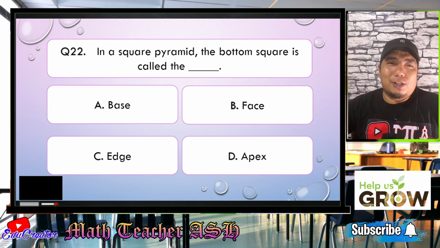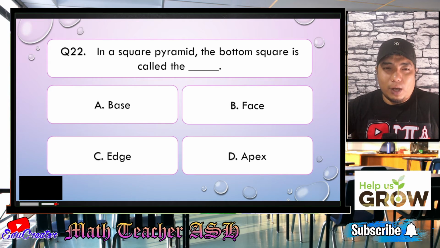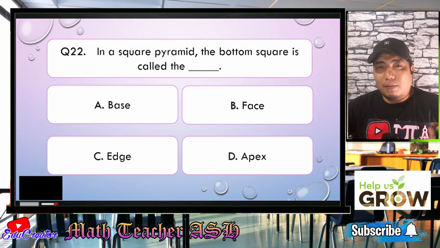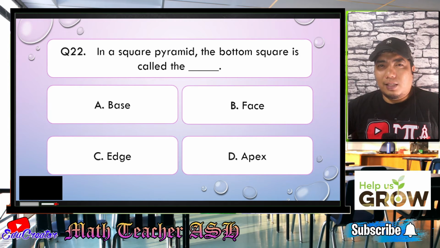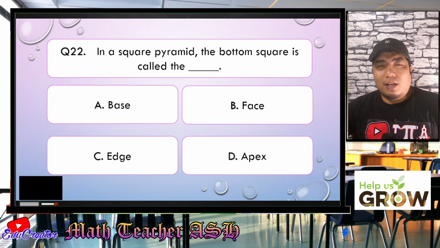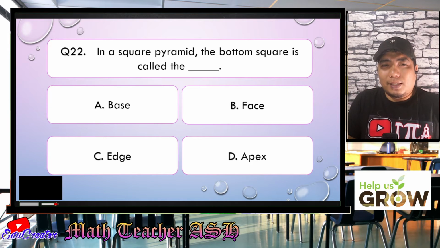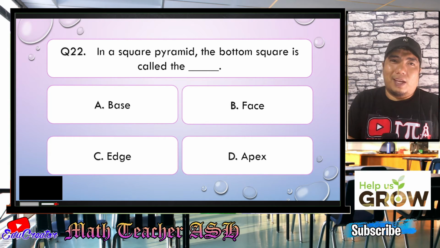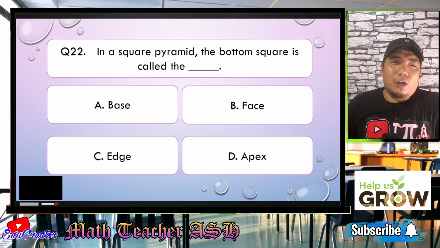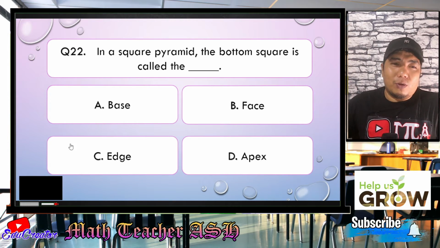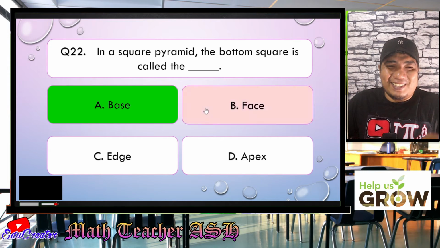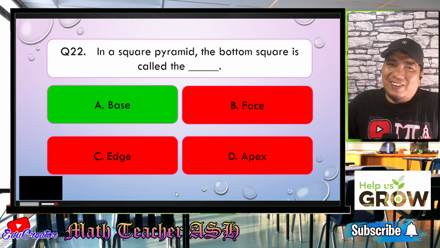All right, math learners, this question is very, very easy. Why? Because if you have a pyramid, of course, the most well-known pyramid in the world is the pyramids in Egypt, right? If you can see that one, the base there is a square, and then it goes with the pyramid. So basically, the square pyramid, the bottom square there is known as the base. All right, very, very easy, my dear math learners.